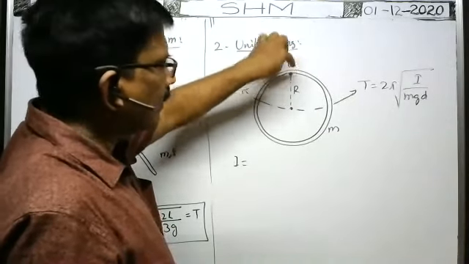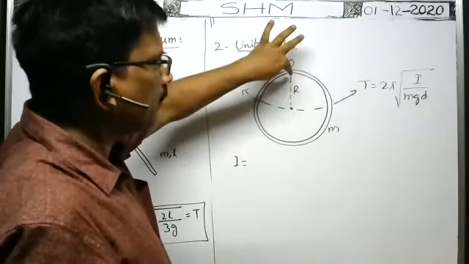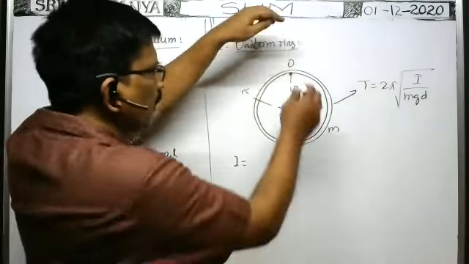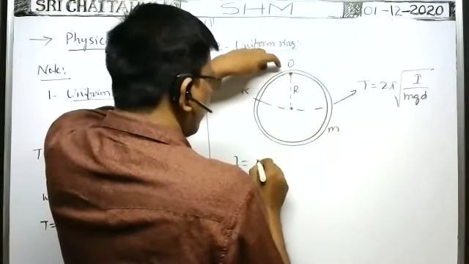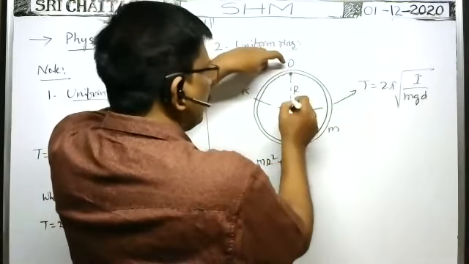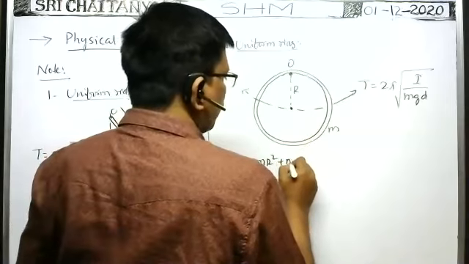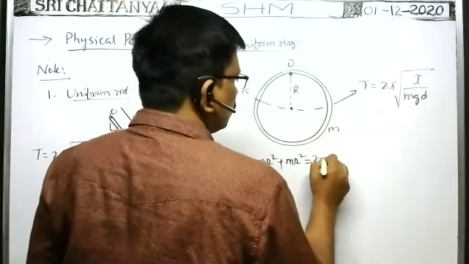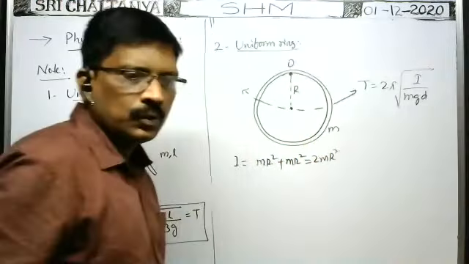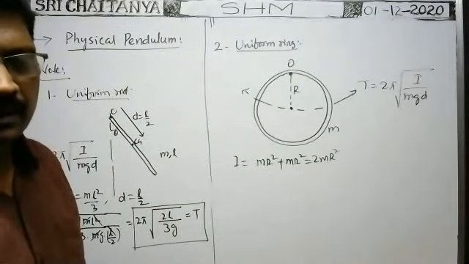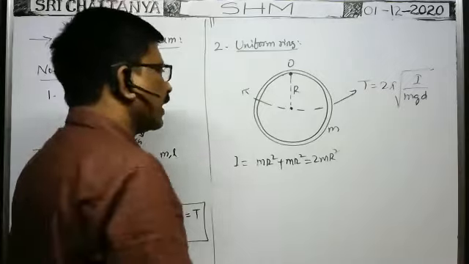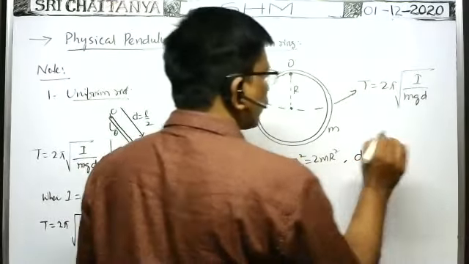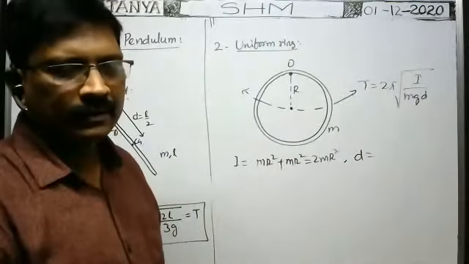Am I right? Moment of inertia is, parallel to this axis passing through center of mass, mr square plus m into this distance square, again mr square. That is equal to 2 mr square, no? 2 mr square. Okay, what about d? What about d here?